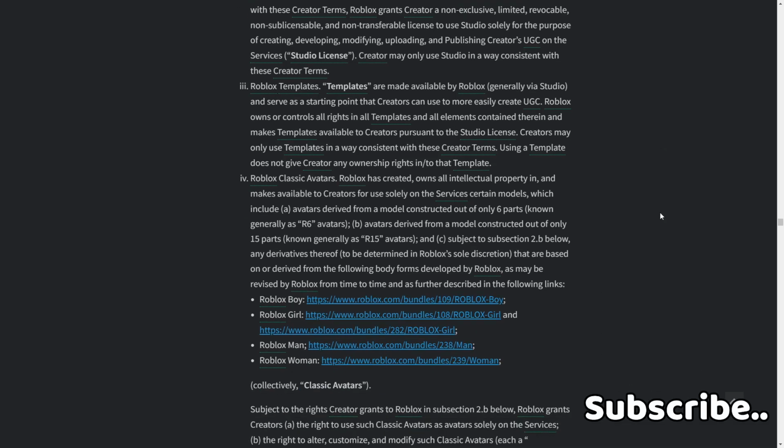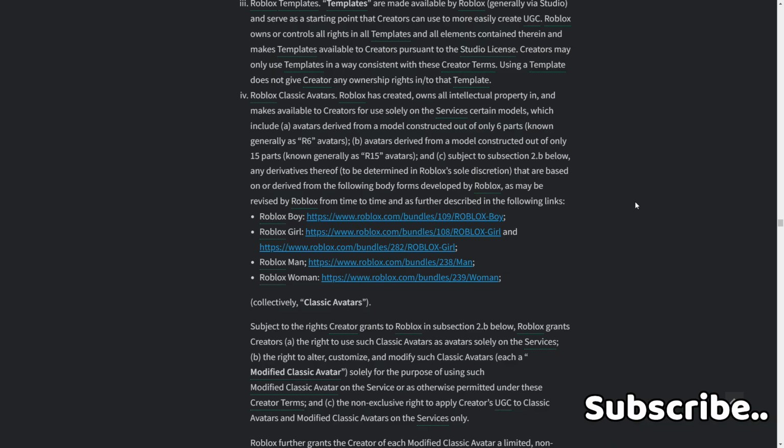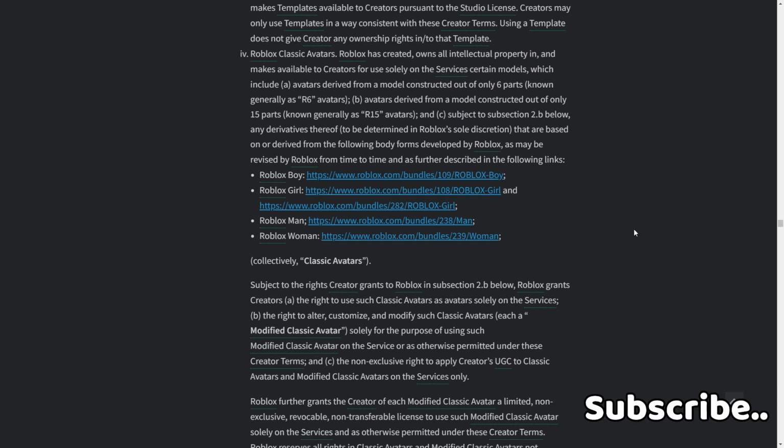4. Roblox Classic Avatars. Roblox has created, owns all intellectual property in, and makes available to creators for use solely on the services certain models, which include: A. Avatars derived from a model constructed out of only 6 parts, known generally as R6 avatars. B. Avatars derived from a model constructed out of only 15 parts, known generally as R15 avatars. And C. Subject to subsection 2B below, derivatives thereof, to be determined in Roblox's discretion, that are based on or derived from the following body forms developed by Roblox, which may be revised by Roblox from time to time as further described in the following links: Roblox Boy, Roblox Girl, Roblox Man, Roblox Woman. Collectively, Classic Avatars.